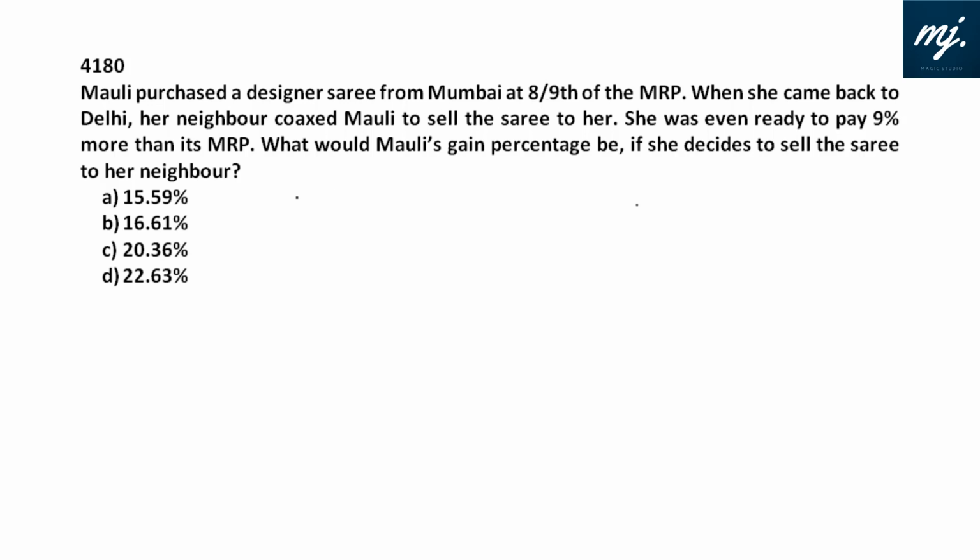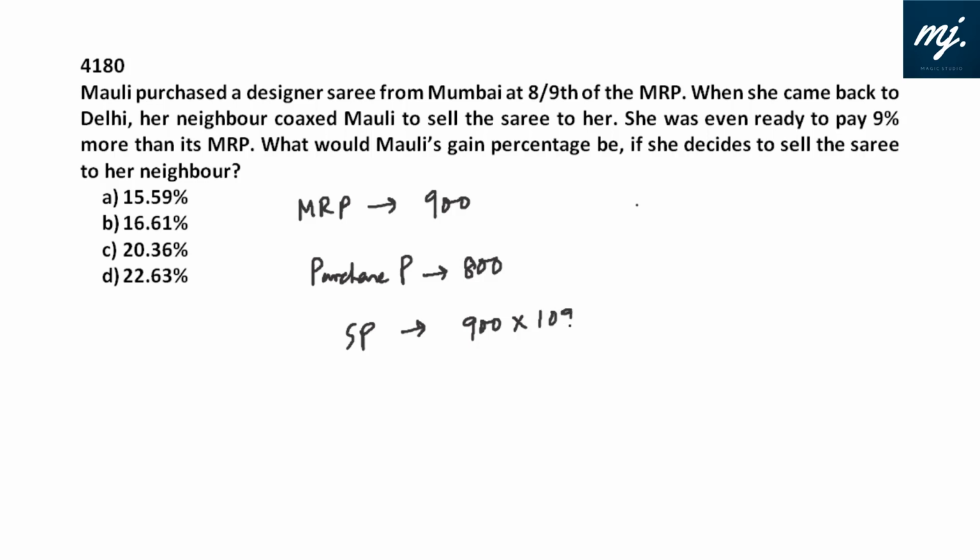Molly purchased a designer sari from Mumbai at 8/9 of the MRP. Suppose the MRP was, since it's at 8/9, let me take 900. Then the purchase price or cost price for Molly is 8/9 of 900, that is 800. When she came back to Delhi, her neighbor coaxed Molly to sell the sari to her. She was even ready to pay 9% more than the MRP. So the selling price she is ready to pay is 900 into 109 by 100. That would be 981 rupees is what she is ready to pay.